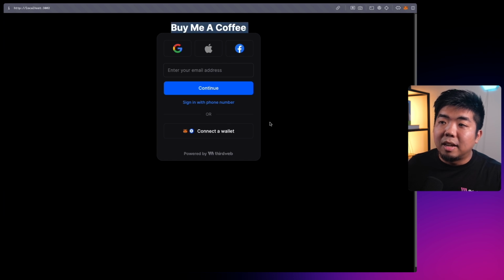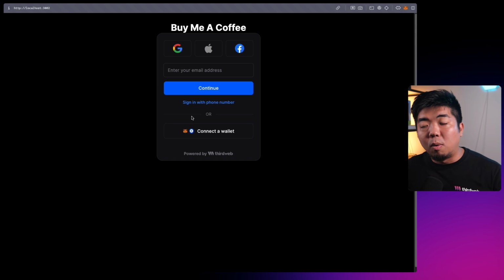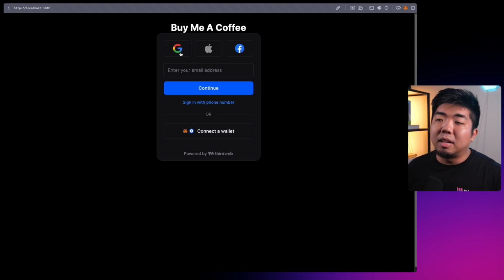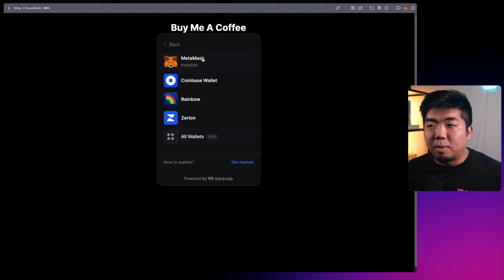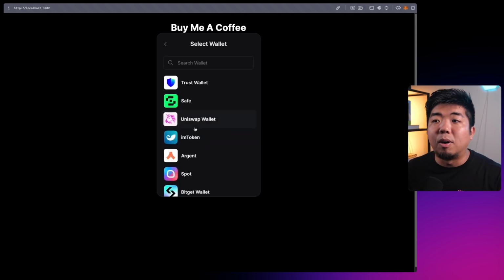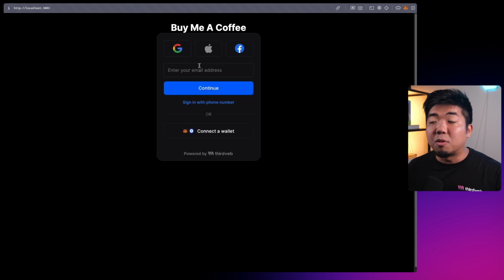And what this is going to do, coming back to my app, you can see here we have Buy Me a Coffee, and we now have this little modal here that allows us to connect a wallet. We can connect via an in-app wallet. This is using a social login or email or phone number, or we can use a Web3 wallet, which we can click here. We can select MetaMask, Coinbase, Rainbow, or any wallet from these over 350 Web3 wallets. You can search the name of the wallet that you're looking to connect with. You can have full customization over this modal as well. But this is how we're going to get a user to connect a wallet to our application.